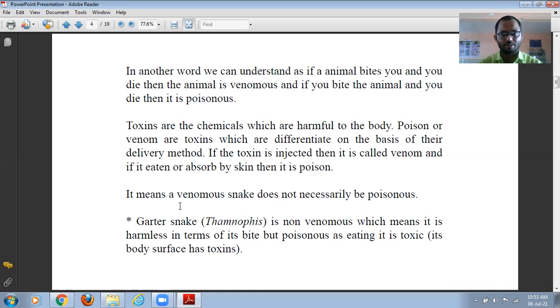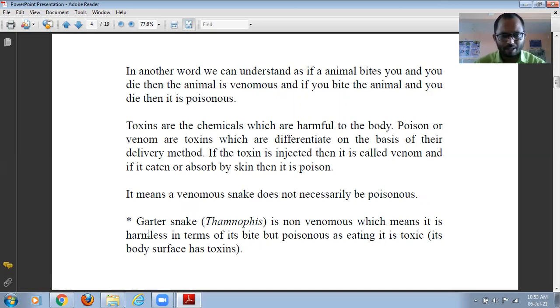If any snake is venomous, but it is eaten, then that animal is not harmed. So a venomous snake does not necessarily have to be poisonous. Understand? In this case, the delivery method is very important. If a venomous snake delivers the venom into the circulatory system, only then will the victim die. Otherwise, if that venomous snake is eaten by some other animal, then that animal is not harmed. So it means a venomous snake does not necessarily have to be poisonous.